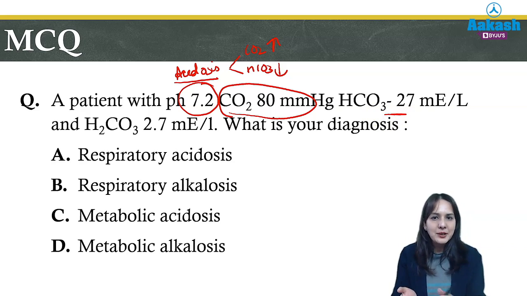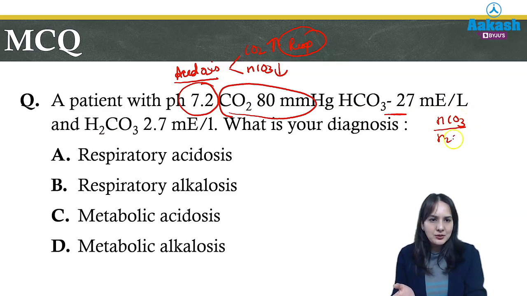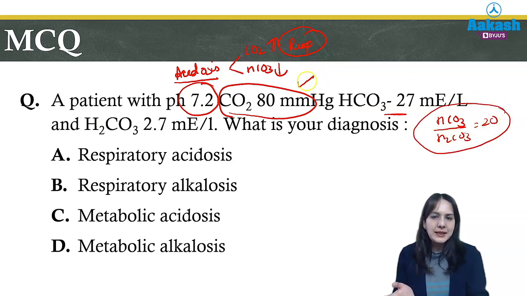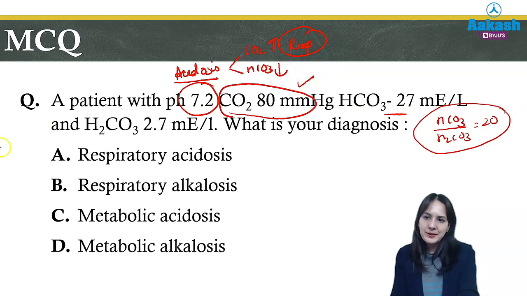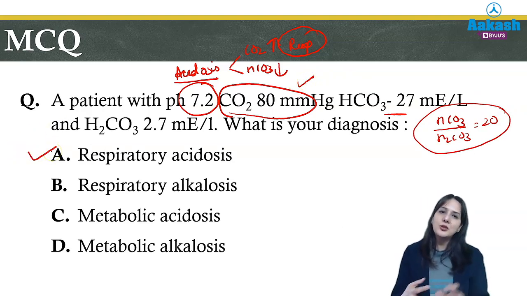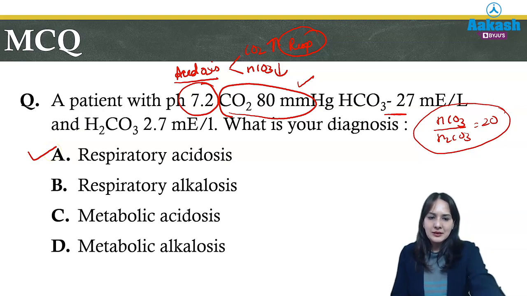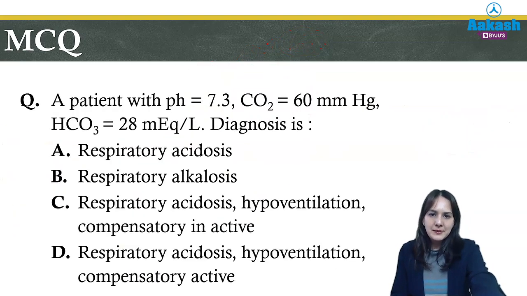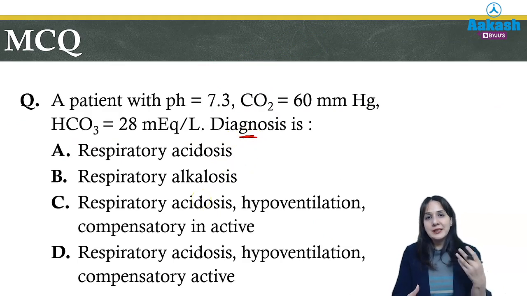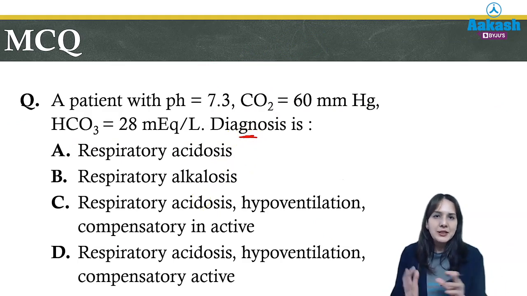So here the primary cause is respiratory because carbon dioxide is increasing. Moreover, the ratio of bicarbonate to H2CO3 is 20, so the ratio is normal. But as carbon dioxide is more, it is a case of respiratory acidosis. So in this way, you can answer the question on acid-base balance. And the third part is to also comment on whether it is compensated or not.